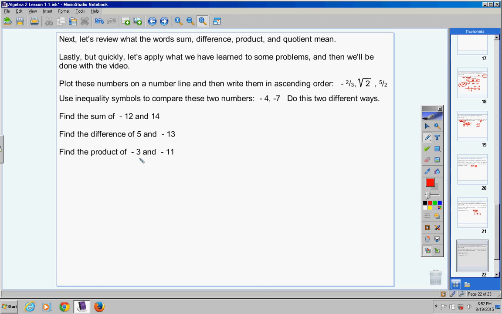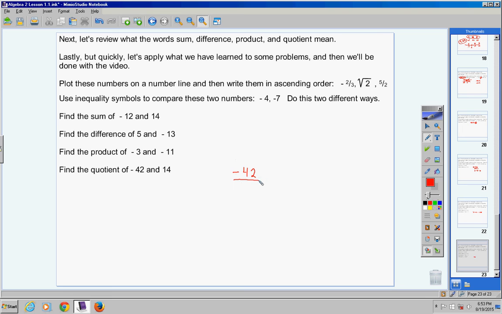The product of negative 3 and negative 11. Product means multiply, so I have negative 3 times negative 11. Well, use your calculator. A negative times a negative is positive. 3 times 11 is 33. Okay? Alright, moving on. Quotient means divide, so you could write it like this.